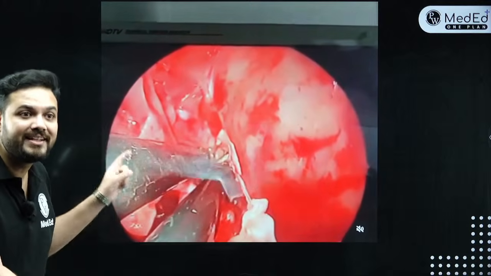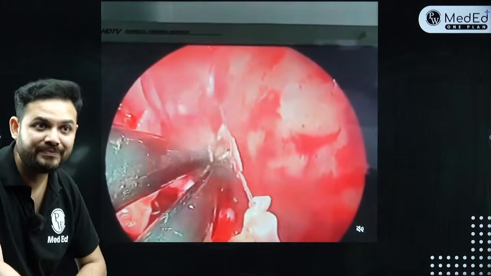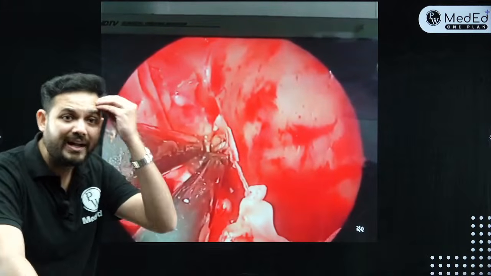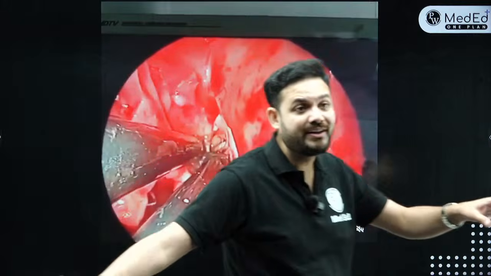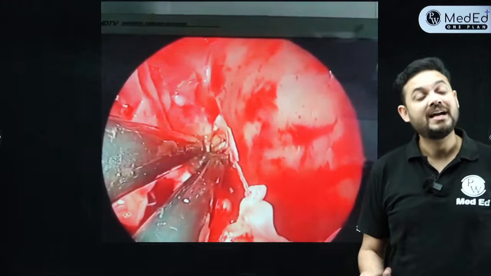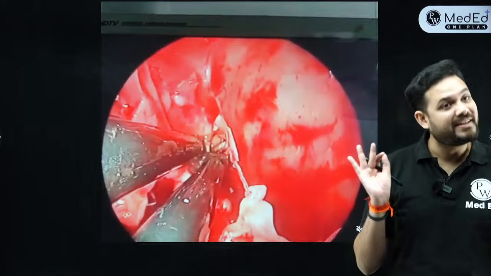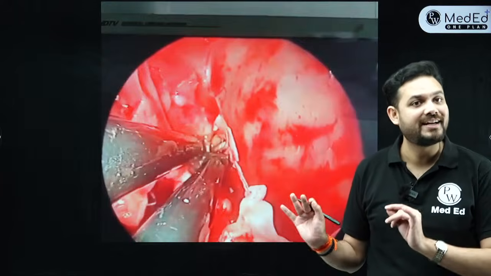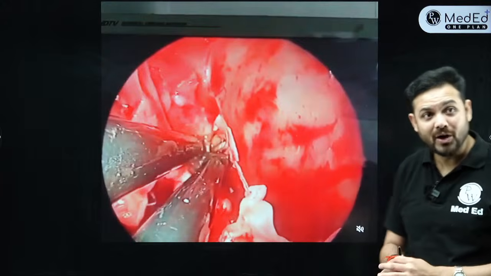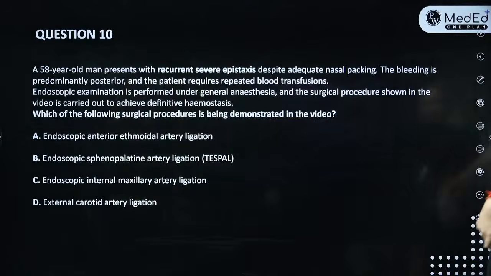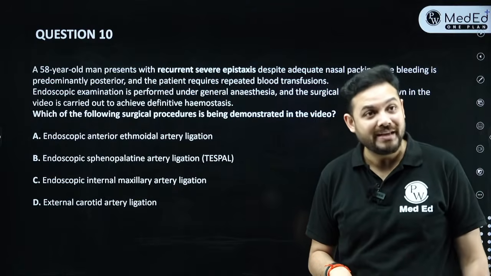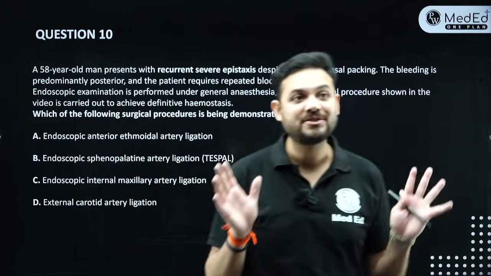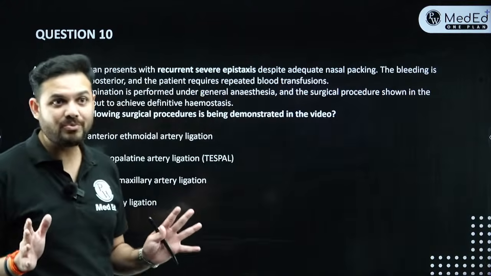Now, what is this? This is the largest artery for epistaxis, right? The artery of epistaxis. What is this artery? Sphenopalatine artery. This is the only one thing that we do, not the anterior ethmoidal artery. No, this is the sphenopalatine artery. Whenever I say epistaxis, the answer is transnasal endoscopic sphenopalatine artery ligation, not anterior ethmoidal. So the answer is TESPAL, not A, B. So whenever we say this, it is transnasal endoscopic sphenopalatine artery ligation, right? What did I show you?